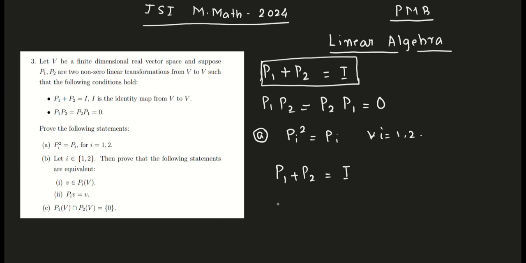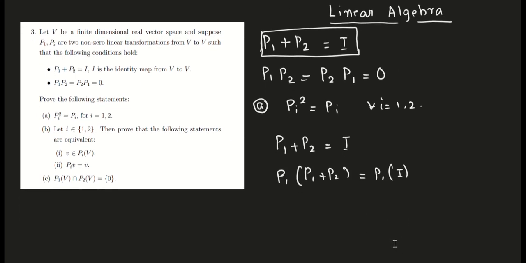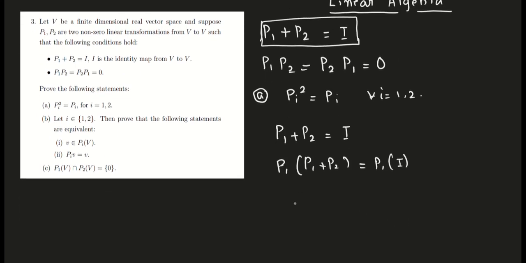So I can write P1 composition (P1 plus P2) equal to P1 composition the identity linear transformation. More precisely, I need to write a vector alpha, but for the time being I am avoiding that.